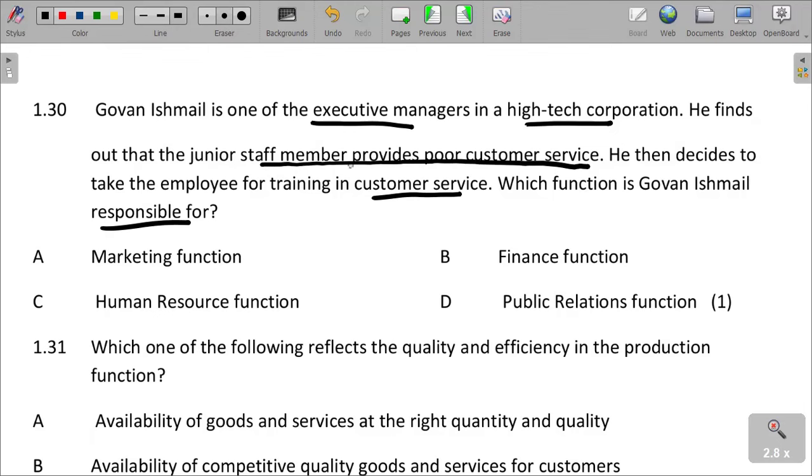Junior staff members provide poor customer service. He then decides to take the employee for training. The employees are trained for good customer service. So what is that function that he is responsible for? Junior staff members provide poor customer service, he decides to take the employee for training. What can be the function this guy is responsible for?